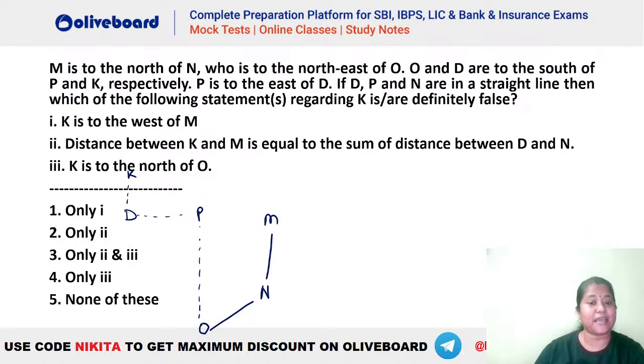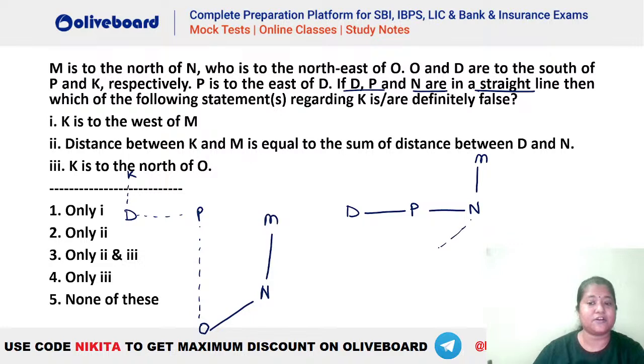If D, P and N are in a straight line, the diagram will be something like this, right? It is also given that D, P, N are in a straight line. So you will see the diagram will be something like this. This is your D, this is your P, and this is your N. And then we have your M here, right?